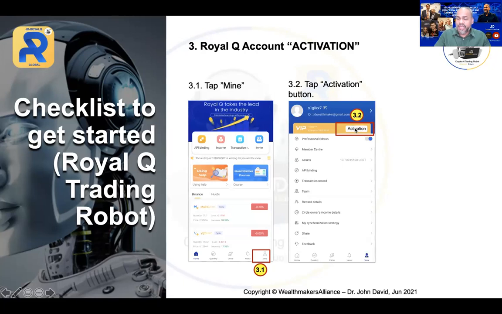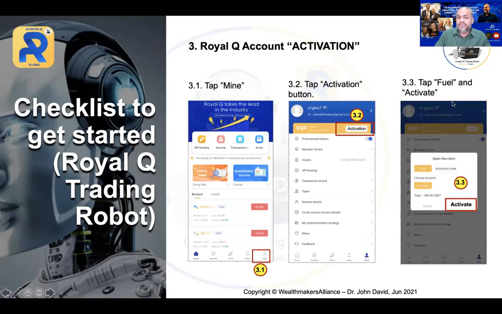So you just have to click the activation. And thereafter, you tap on activate. Once you tap on activate, $100 will be deducted automatically for the subscription fees. The remaining $20 will remain in your asset because that will be used for the fuel fee later on. So that's all, simple as that.